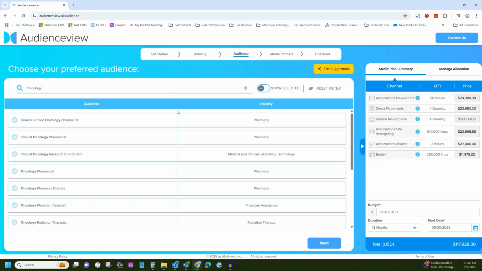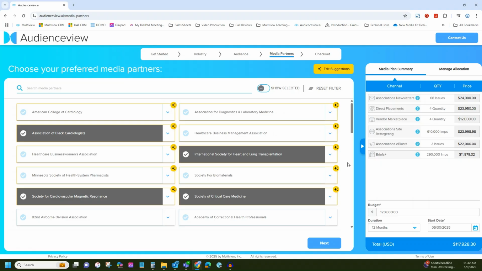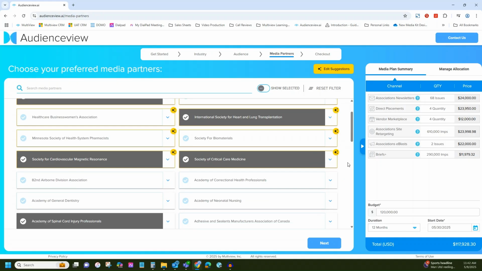Now it's time to decide where your message will appear. Click Next to view relevant media partners. Based on your selected industries and audience segments, Audienceview recommends a curated list of association partners within Multiview's network, providing you direct access to B2B decision makers you can't find on any other platform.